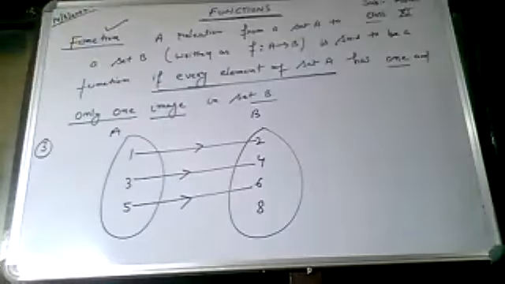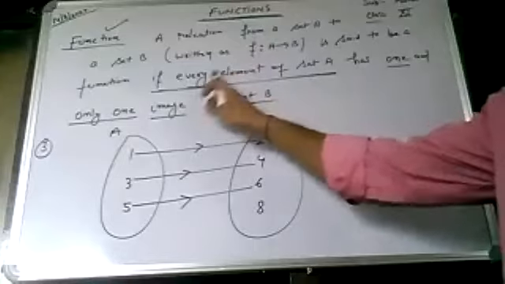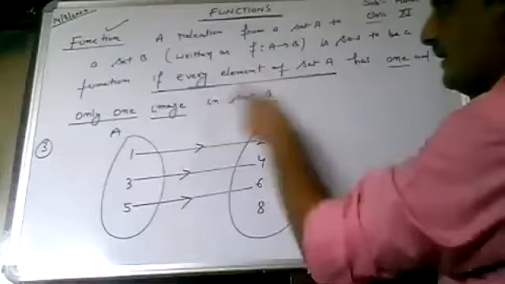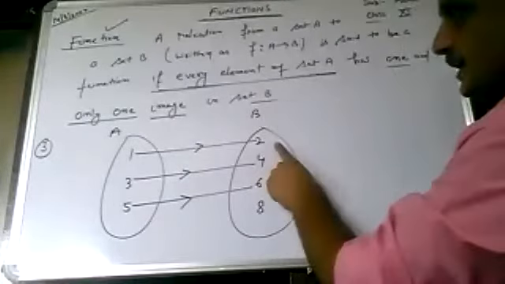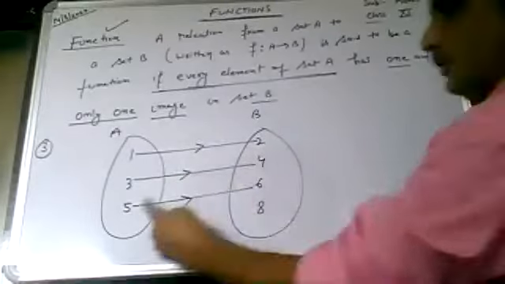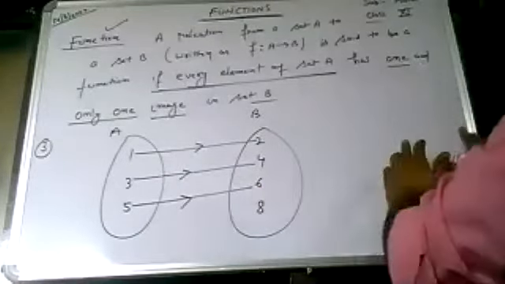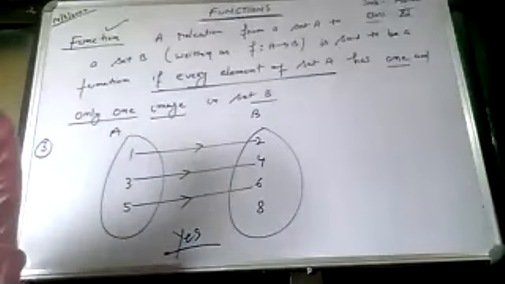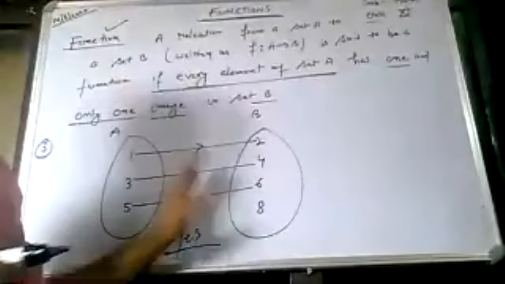Now decide, class, is this a function? See, what is the criteria? Every element of set A has a unique image in set B. Unique means only one. So 1 has image 2, 3 is mapped to 4, 5 is mapped to 6. So 8 is left out in the second set, not in the first set. So this is a function, because every element of set A is uniquely mapped to set B. That's why this is a function.